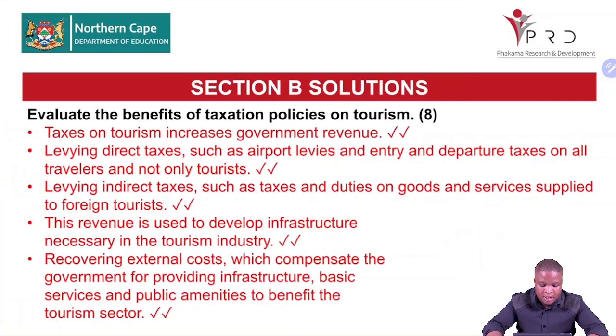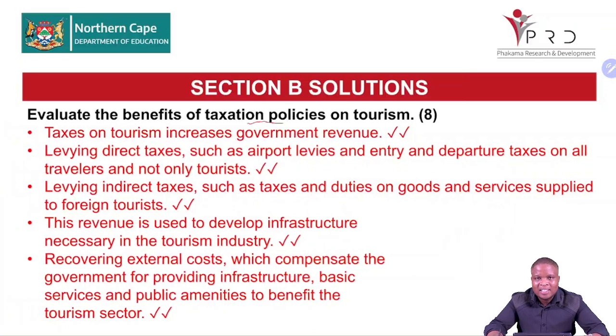Taxes on tourism increase government revenue. Levying direct tax such as airport levies and entry and departure taxes on all travelers and not only tourists. Levying indirect taxes such as taxes and duties on goods and services supplied to the foreign tourists. Remember, taxation policies, we say it must be equitable and understandable. So when talking about taxation policies, we're not only talking about the money that we take. We look at the policy. What is the policy saying?